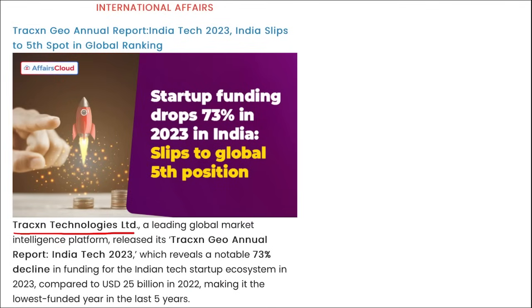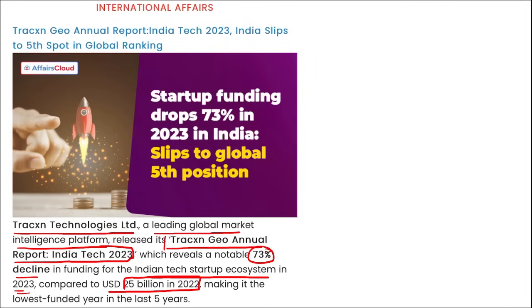Tracxn Technologies Limited, that is a leading global market intelligence platform, they have released this Tracxn Geo annual report India Tech 2023, and in this report they stated that 70% decline in the funding for the Indian tech startup ecosystem in 2023 compared to $25 billion in 2022, making it the lowest funded year in the last 5 years.